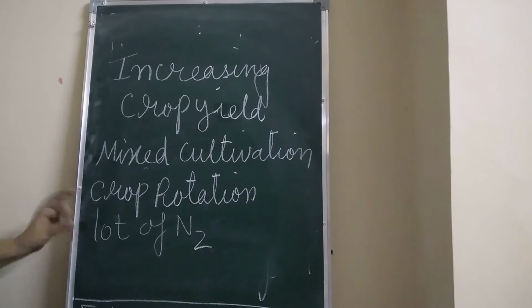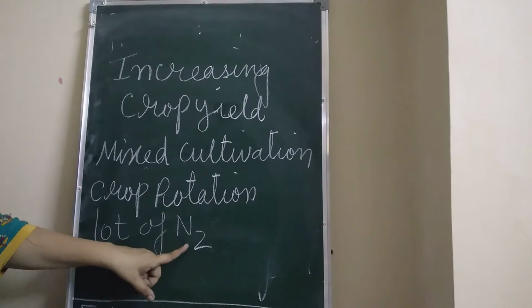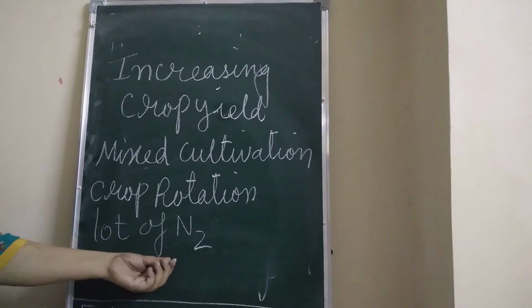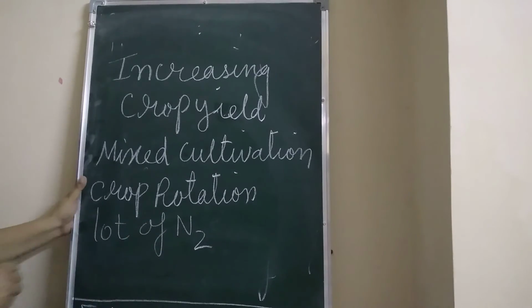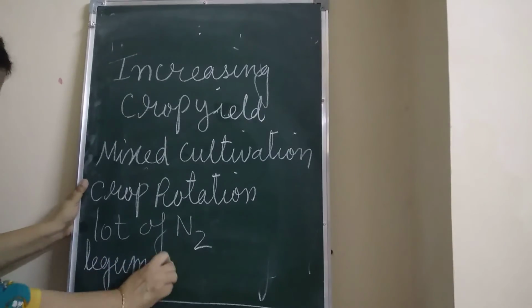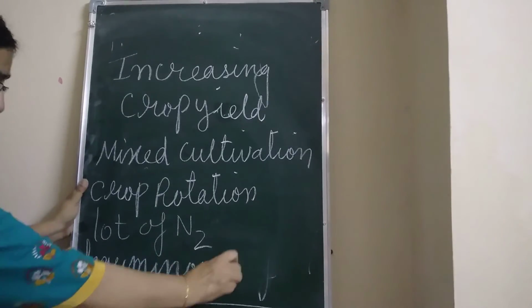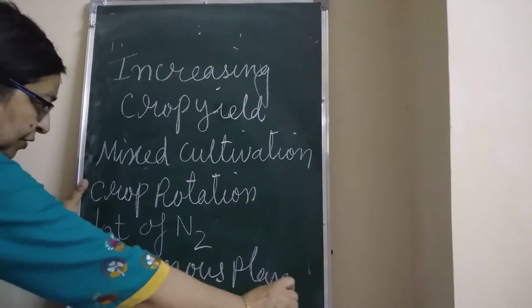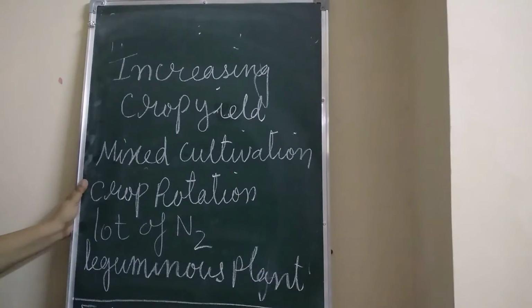This lost nitrogen can be replaced naturally. How? By planting leguminous plants. What are examples of leguminous plants? Pea, soya bean or green beans.